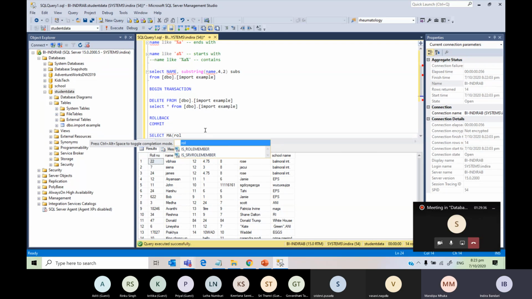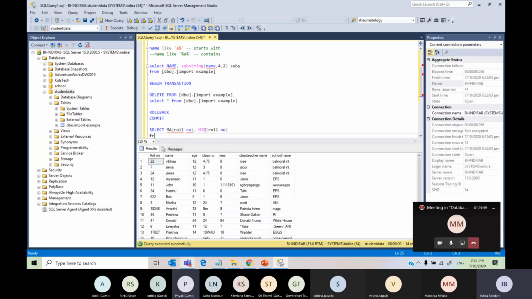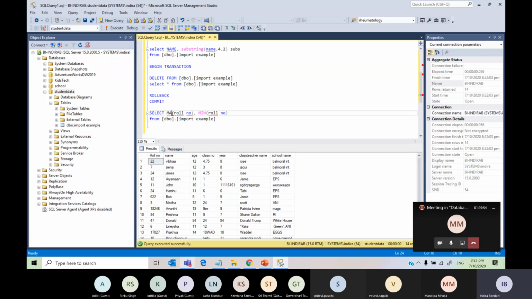This is the maximum. Roll number, I'll show you. And min of roll number from, okay, and that is max. And this is maximum, and that is minimum. So I'm naming the columns as maximum and minimum. So when I run this one,